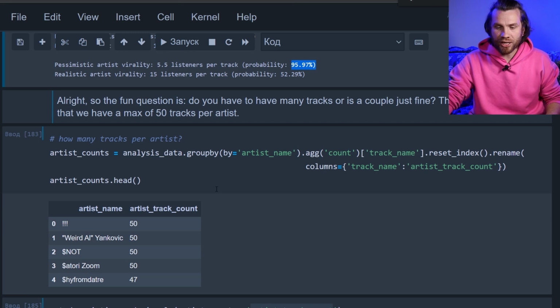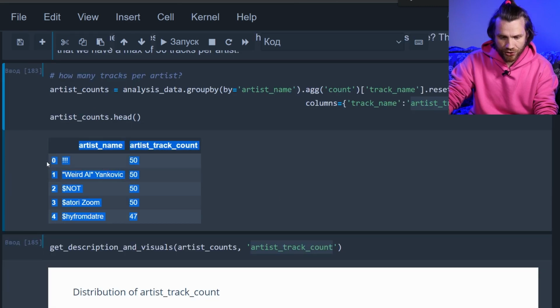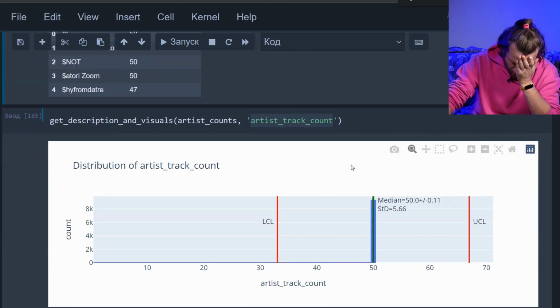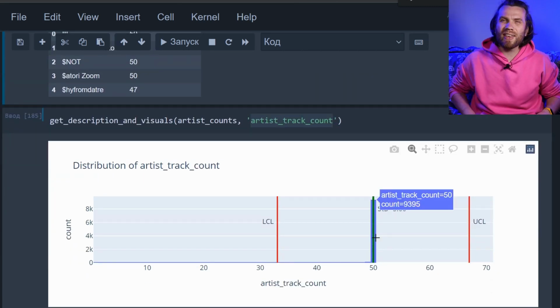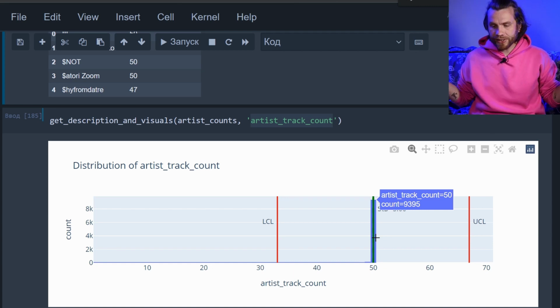Let's count how many tracks each artist has in the dataset. Grouping by the artist name to get a list of unique artist names. We're aggregating by counting, and we rename the track name to track count. And we get these kind of numbers. Weird Al Yankovic. Let's see the distribution for that. Oh, that's weird. We got almost 10,000 artists there. Nearly all of them are above the 50 threshold. We can't really assign any tiers. We can say there's artists that are above 50 or below 50. That's pretty much it. So two groups.